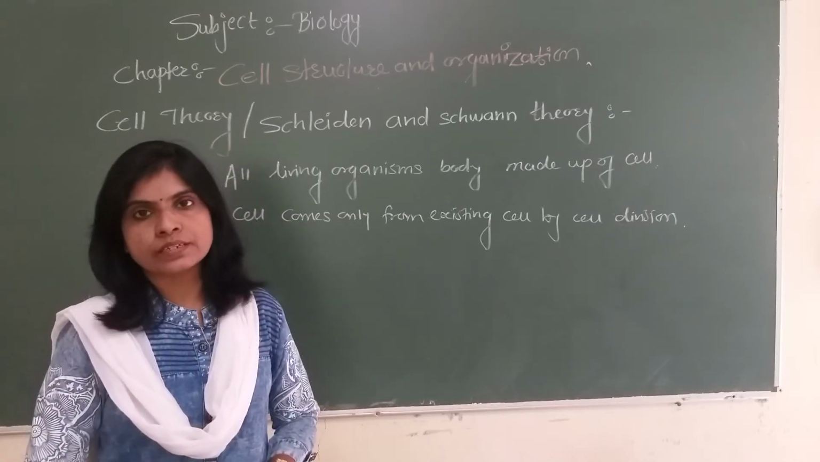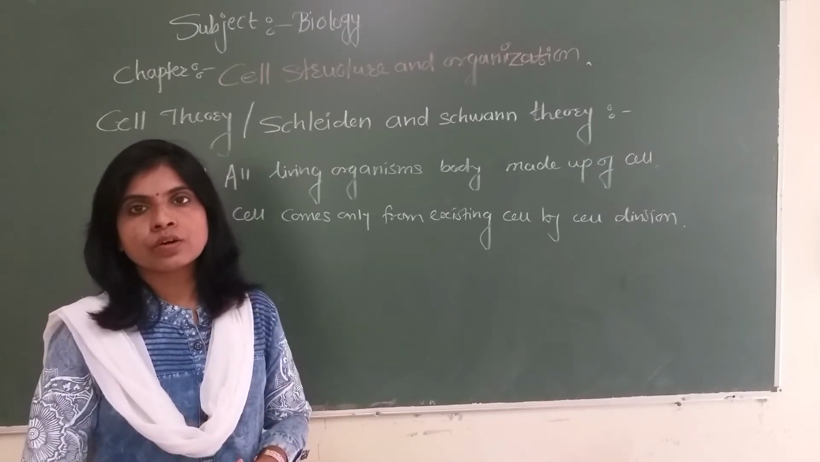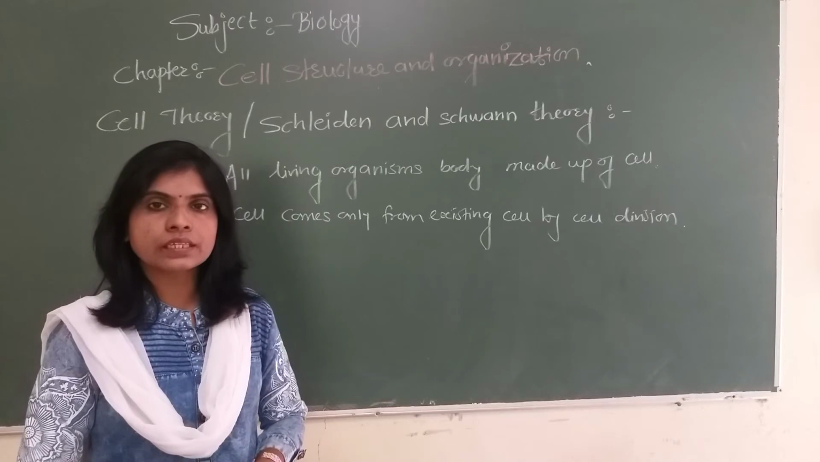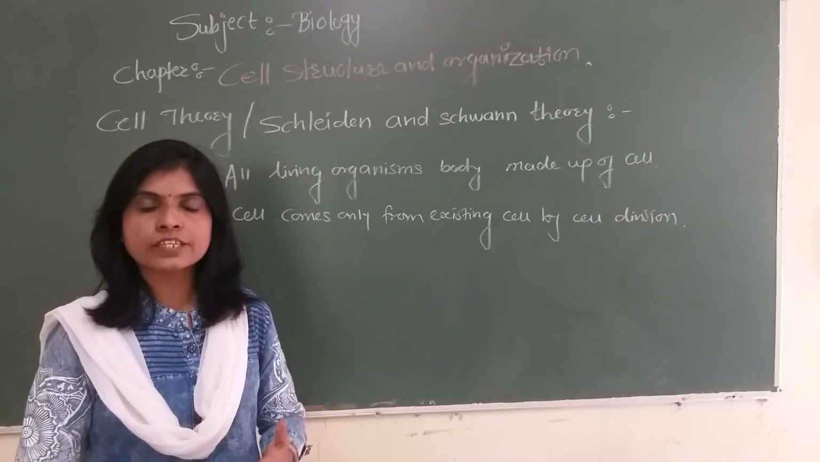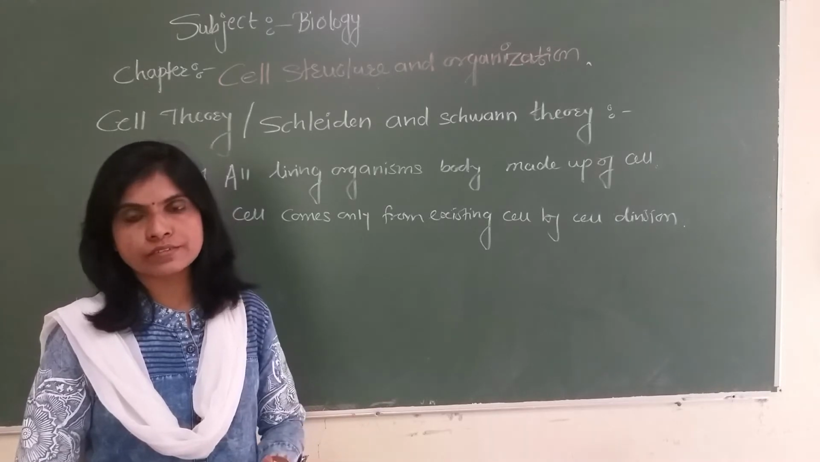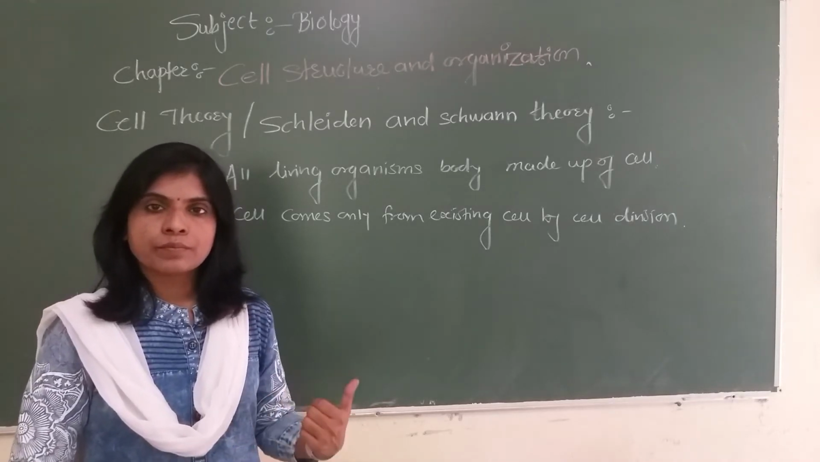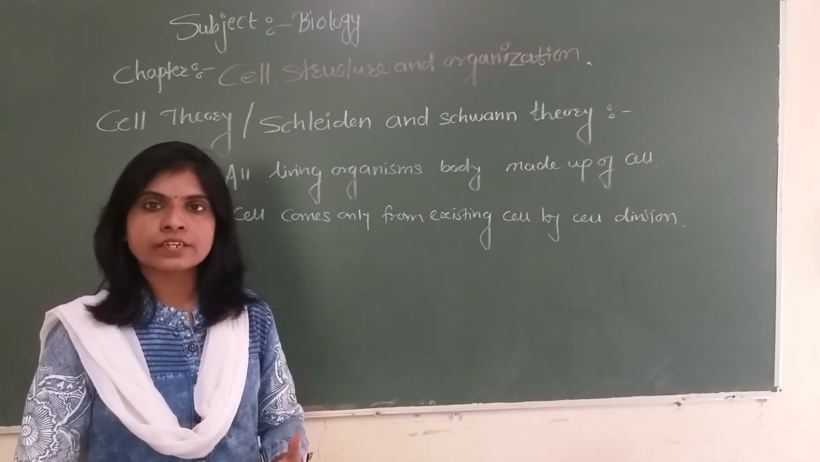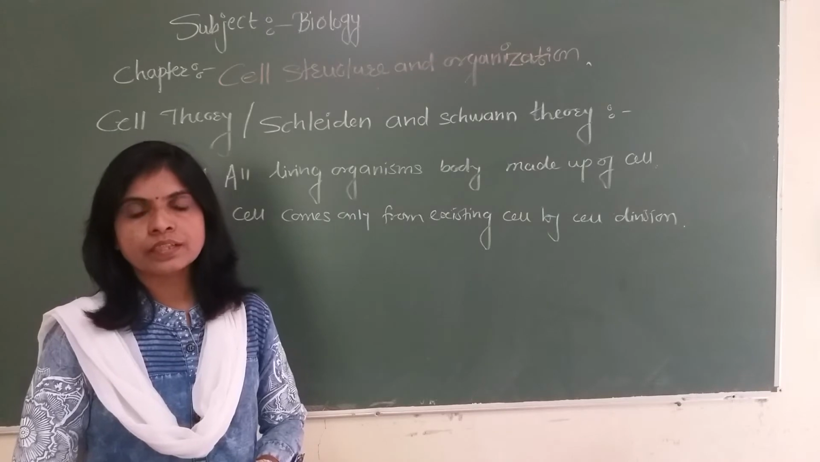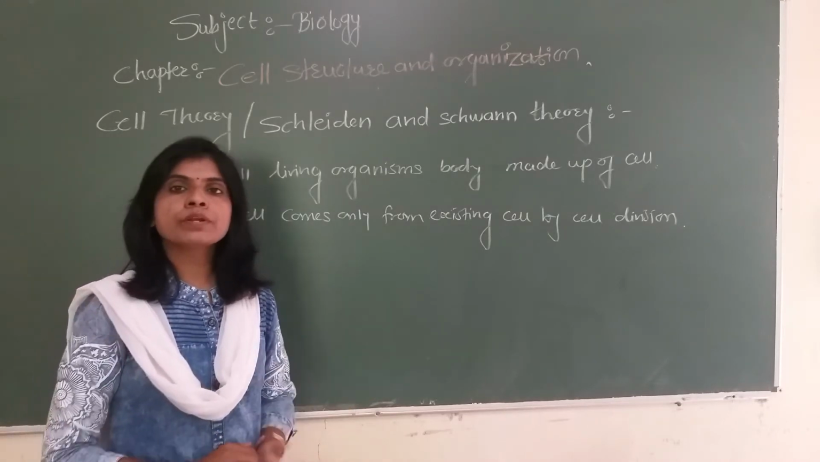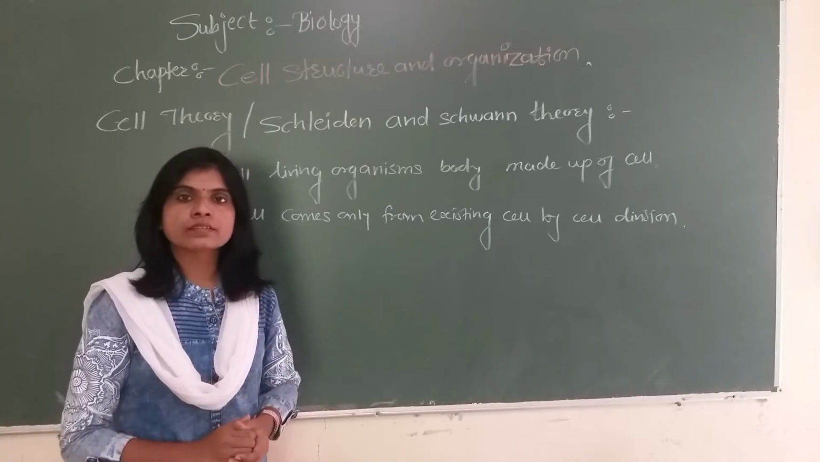This second observation was made by Virchow in his theory of inheritance of cell. It was added here to give the proper shape to the cell theory: all living organisms' bodies are made up of cell irrespective of whether they are unicellular or multicellular, and the second statement is that a present cell exists only from an earlier cell by cell division.